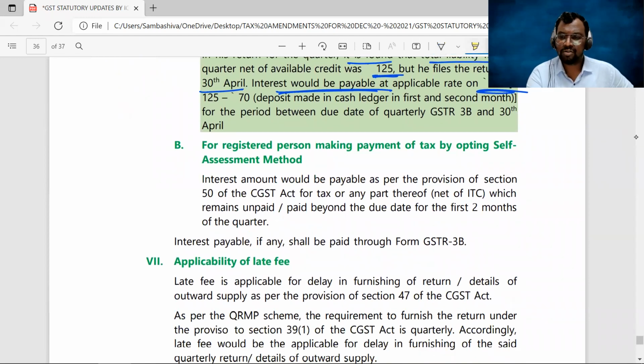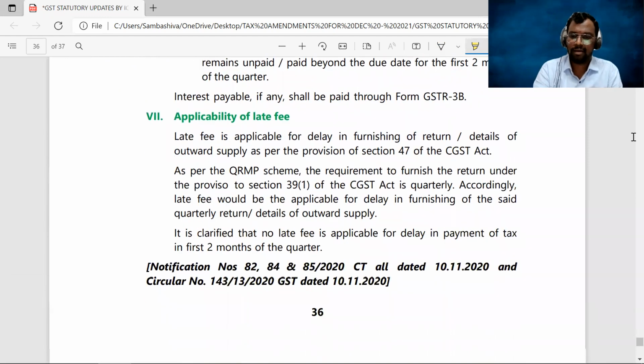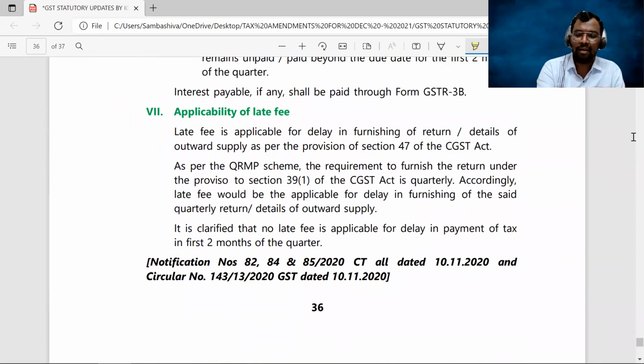And for the registered person opting for self-assessment tax method, I've already told you, interest will be payable, if any, for the short payment, or for, if any, for the delay in payment of the tax. Next. Applicability of the late fees.